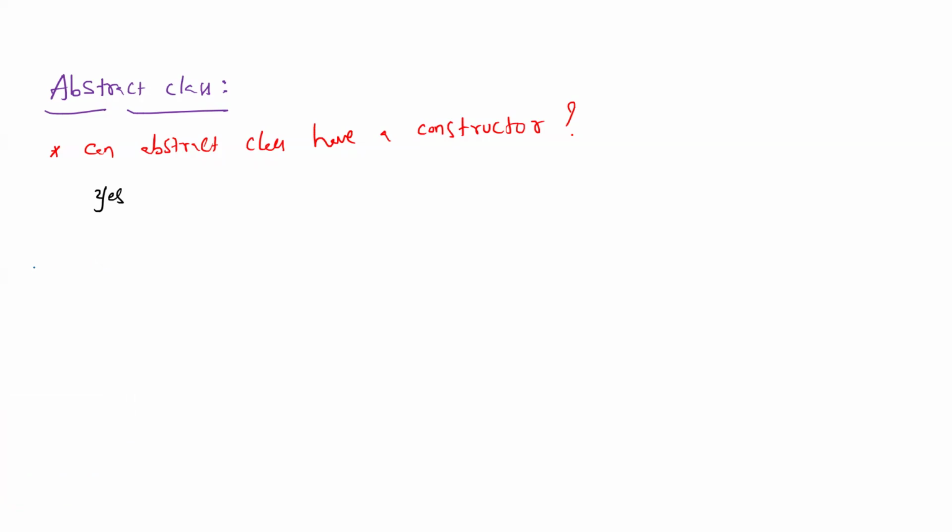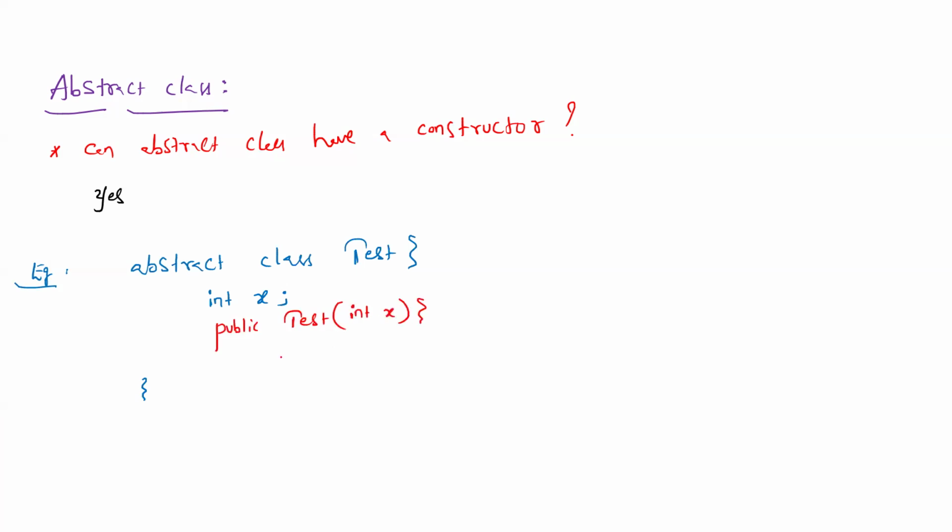For that, let me take one example. abstract class, then some class name, say Test. Inside this class, we'll have a constructor. But what is the purpose of a constructor? To initialize the instance variable. So I'll take one instance variable, int x, and I don't initialize it. Then what is the constructor syntax? Access modifier public, then the constructor name same as the class name. To initialize the int variable, it should have an int parameter.